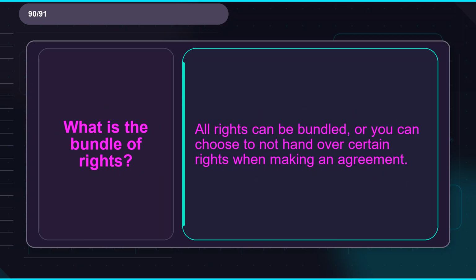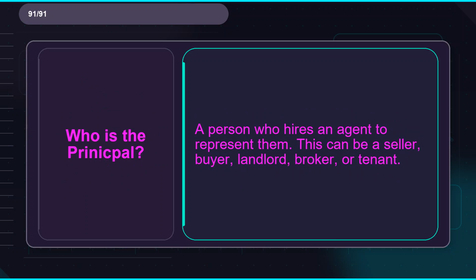Flashcard 90. Term, what is the bundle of rights? Definition, all rights can be bundled, or you can choose to not hand over certain rights when making an agreement. Flashcard 91. Term, who is the principal? Definition, a person who hires an agent to represent them. This can be a seller, buyer, landlord, broker, or tenant.